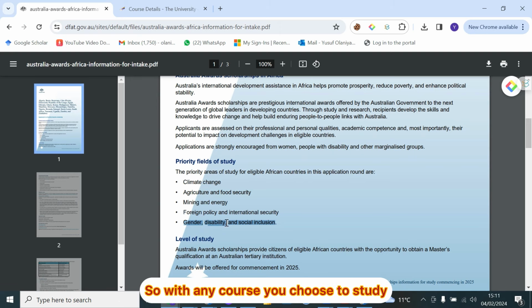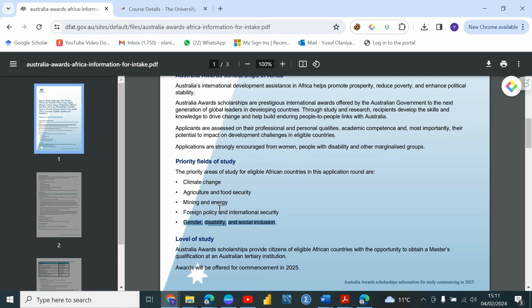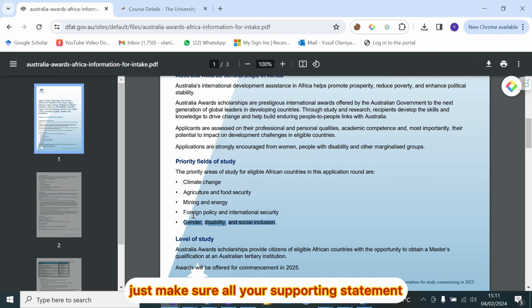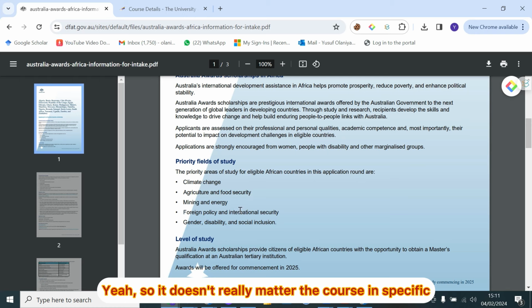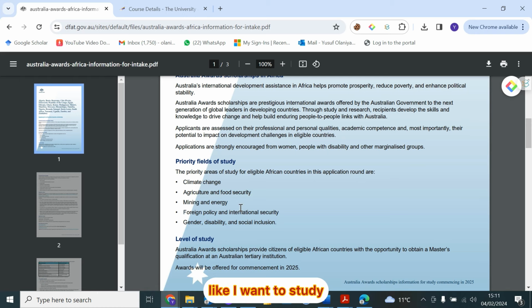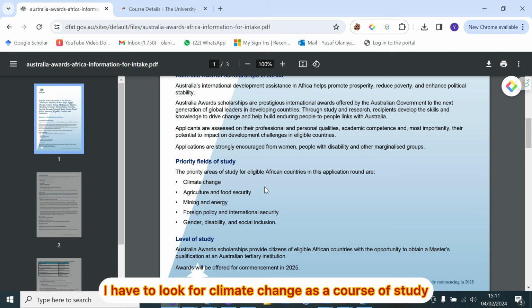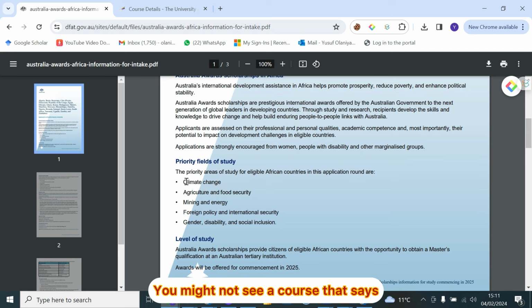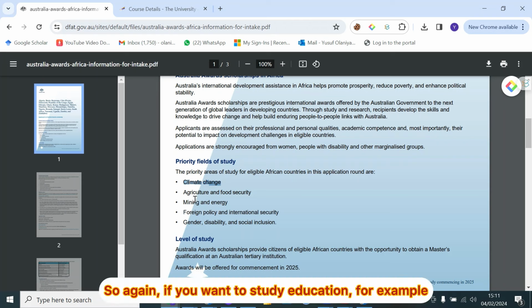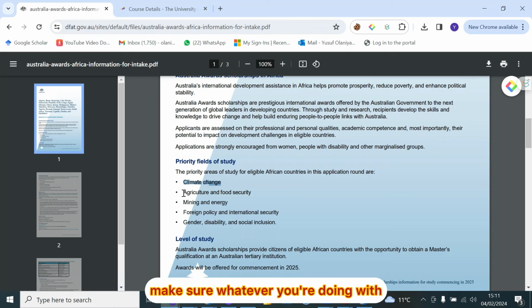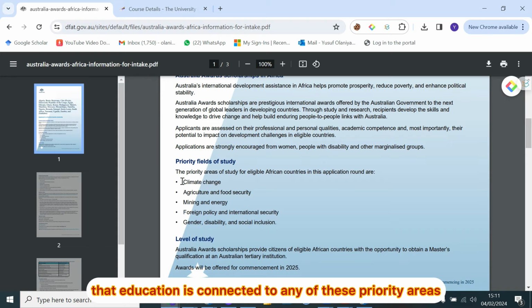With any course you choose to study, just make sure your supporting statement is connected to these priority areas. It doesn't really matter what the specific course is. It's not that I want to study climate change, so I have to look for climate change as a course of study. No, it doesn't work that way. You might not see a course that mentions climate change, but it depends on the supporting statement and what you intend to do with the course you want to study. So if you want to study education, for example, make sure whatever you're doing with that education is connected to these priority areas.